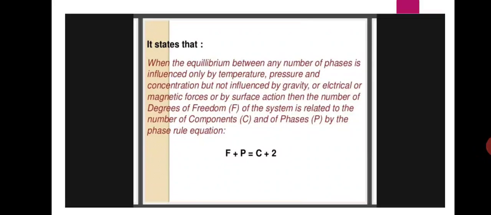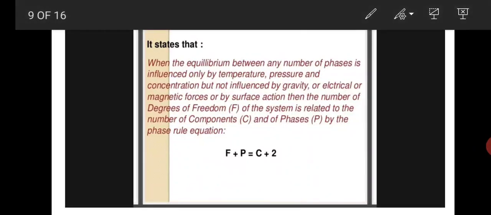F plus P equals C plus 2. F is the degrees of freedom, P is the number of phases, C is the number of components. Okay, here degrees of freedom plus phases equals the number of components plus 2.